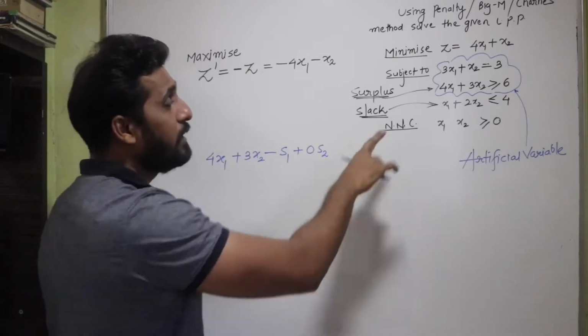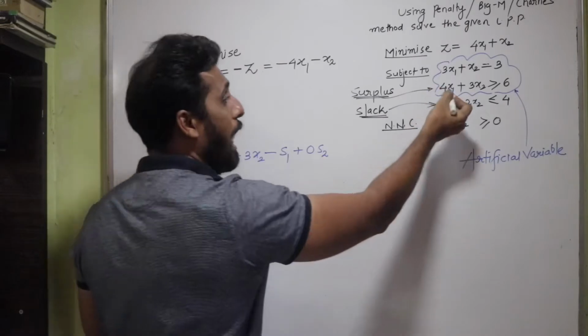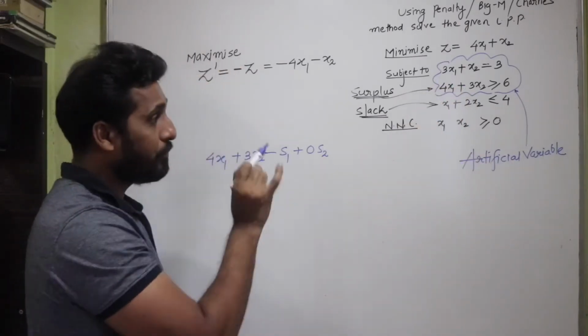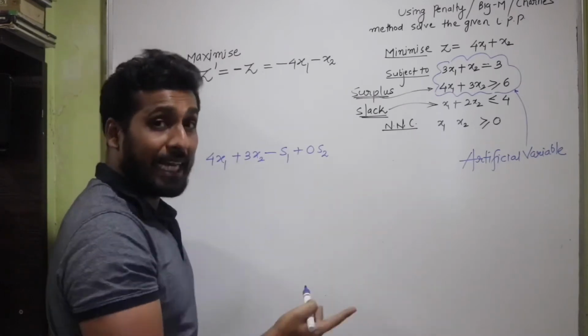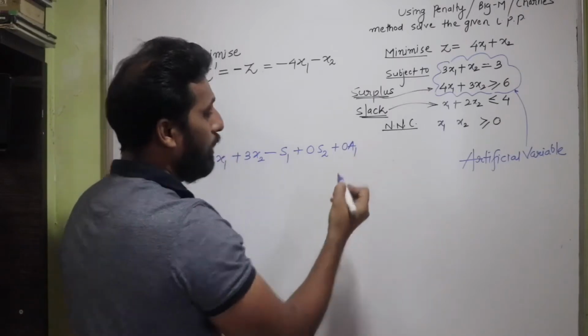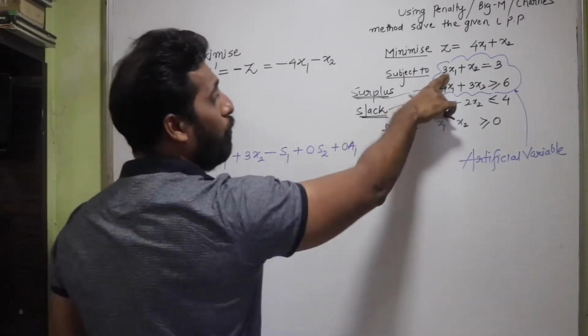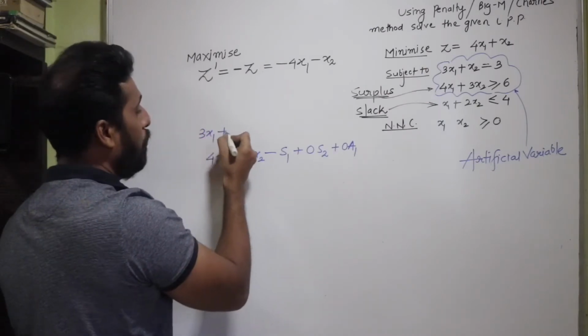And then, since this is the second constraint, I'm going to add an artificial variable. So I'm going to write plus 0a1, from the previous one. I have one more constraint, which is 3x1 plus x2.